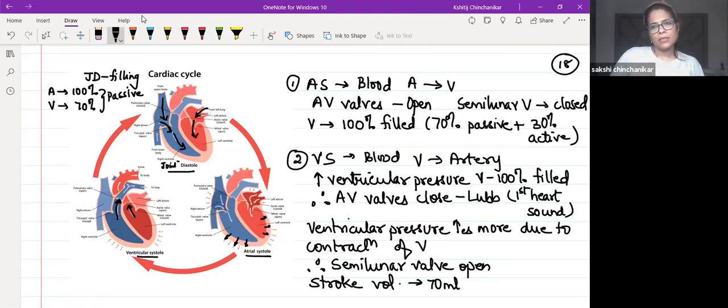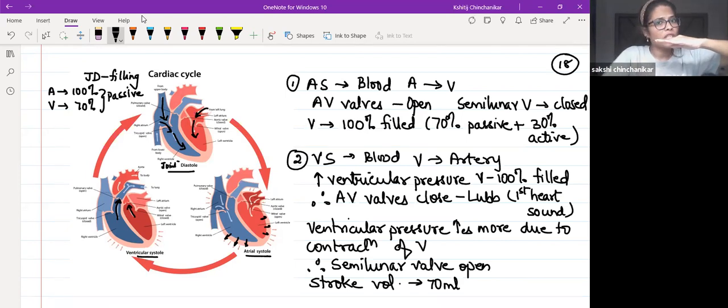Getting it, guys? So remember, opening and closing of this valve, is it an active process? No, it is a passive process. It just happens because of difference in pressure gradient. For example, AV valve क्यों close हो रहा था?